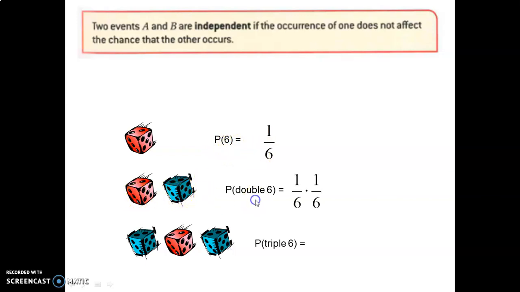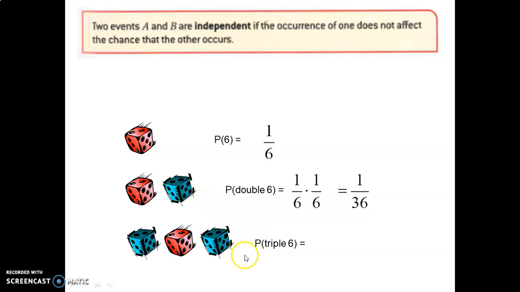Rolling a double 6, we said all you do is multiply rolling a 6 and another 6. So 1/6 times 1/6 gives us 1 out of 36. And again, these are independent because what you roll on the red die does not affect what you roll on the blue die. So in that case, you just multiply the two probabilities.